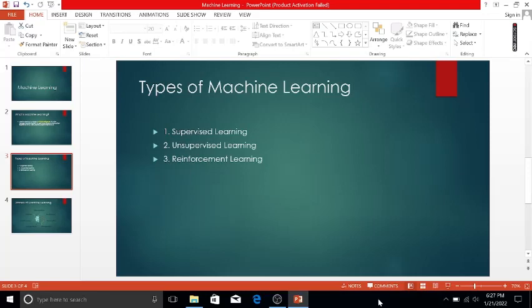And the teacher tells you how these should be done. Okay, so this is all about supervised learning. Supervised learning includes guidance, right?